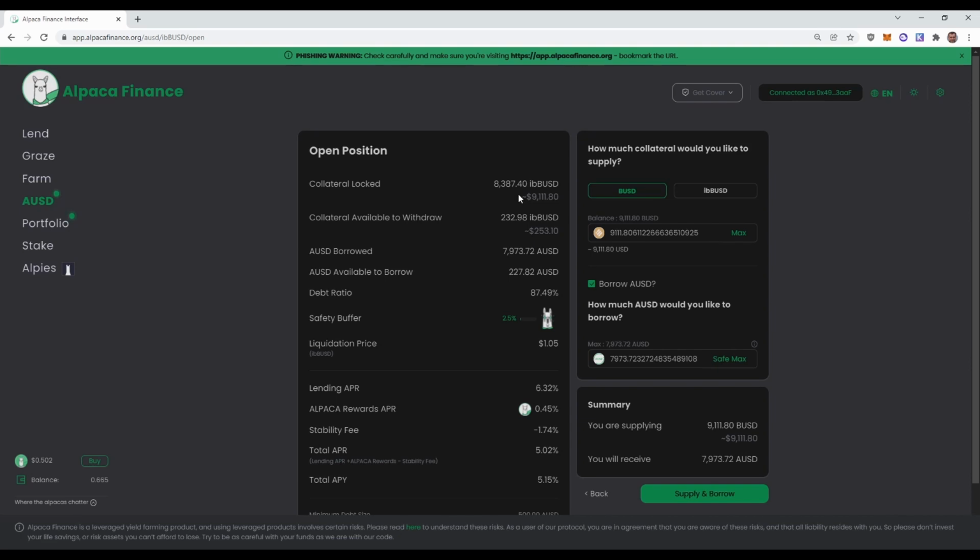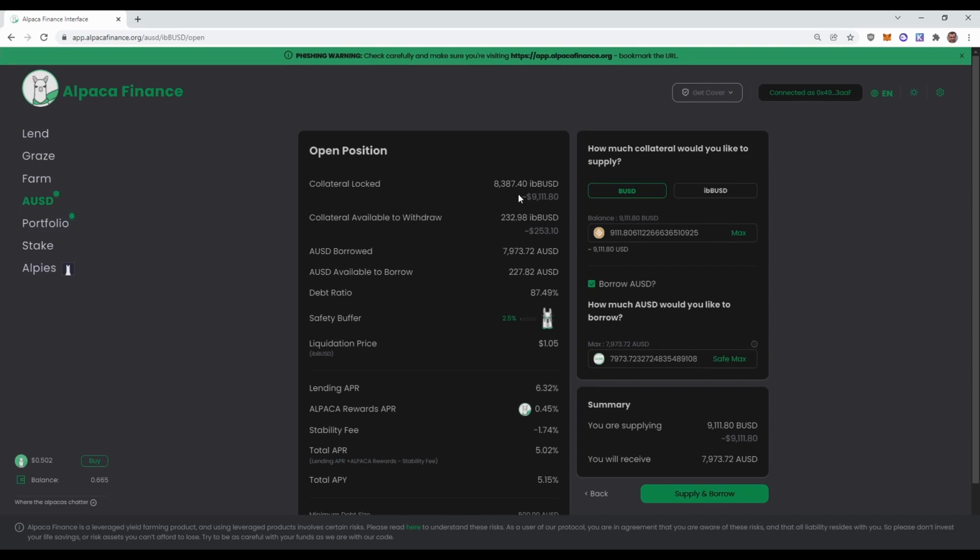If you are converting your dollars into ibBUSD, which basically just means you put them in the lending pool, the amount of ibBUSD you receive back will be smaller than what you put in. That is for the reason that the mechanism with which ibBUSD accrues value is that every block it becomes a little bit more expensive in terms of BUSD.